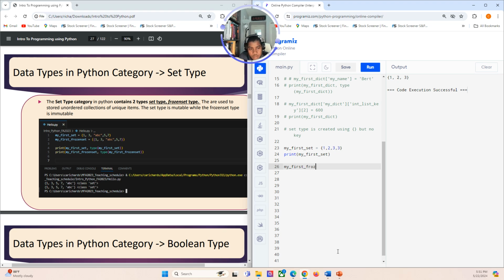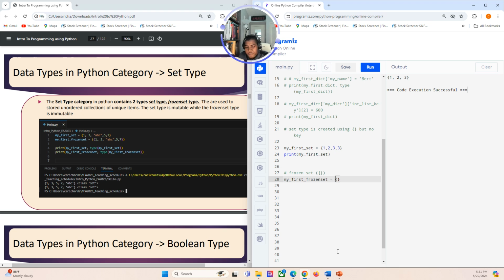Frozen set. Okay, so how do we do frozen set? Well, you need the curly braces. Let me here, frozen set. You need this operator there. Okay, so you need that curly brace.